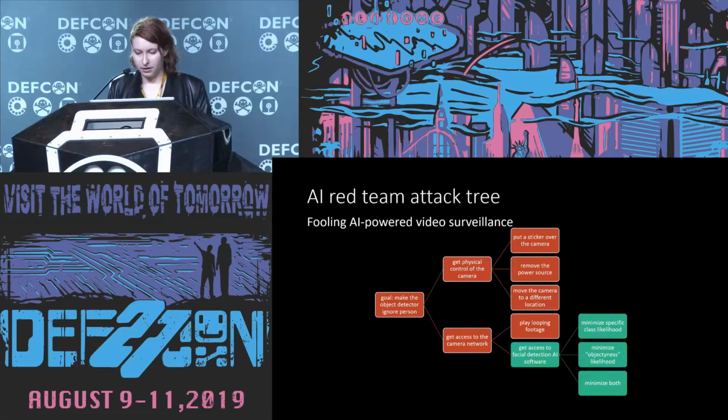I want you to notice how far down the adversarial machine learning attack subtree is on the actual large red team attack tree, because part of the problem is that the literature for red teaming AI is often conflated. There's some stuff happening in Hong Kong, and some very creative solutions, where instead of generating bespoke adversarial examples, they just put lasers on their hats and shine them at the cameras. That's way easier than doing all of the math involved in getting one of these stickers to work, and you have to worry a lot less about operational hazards.